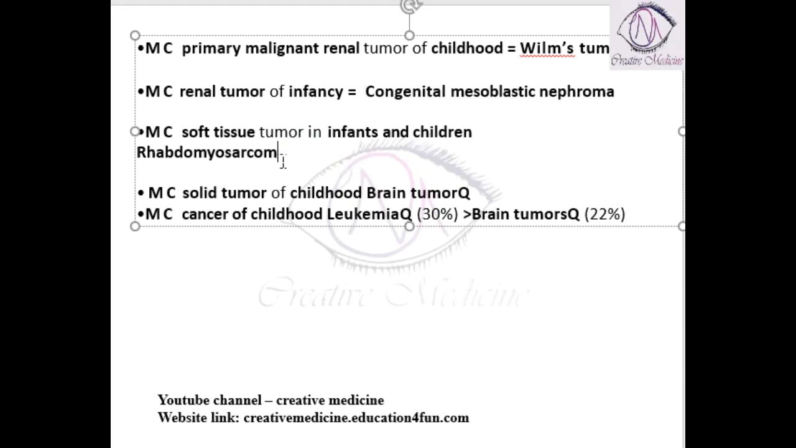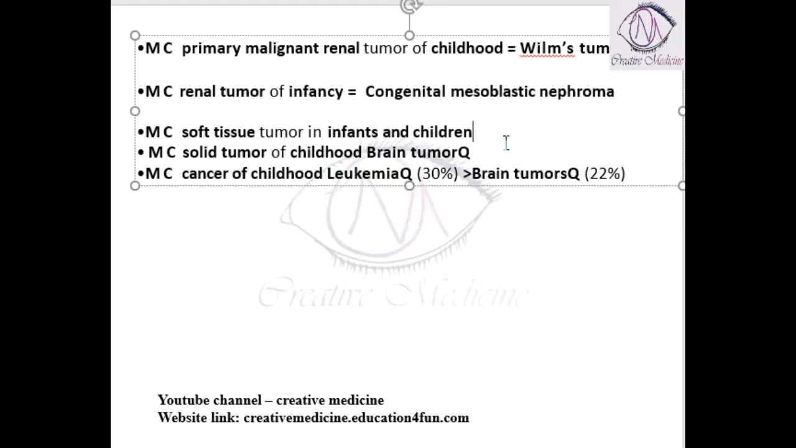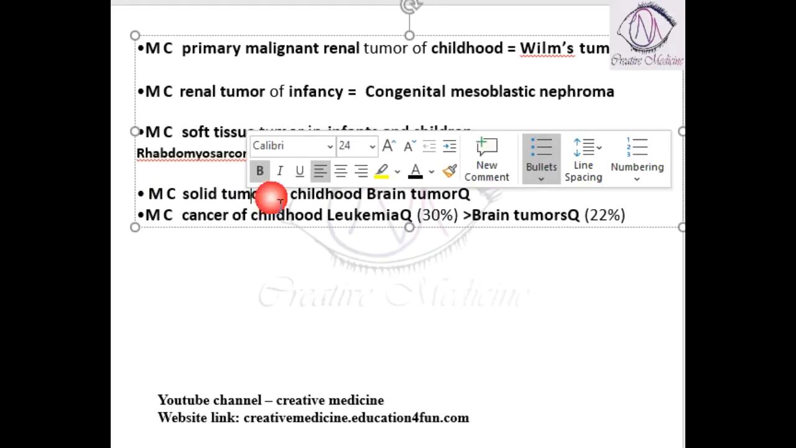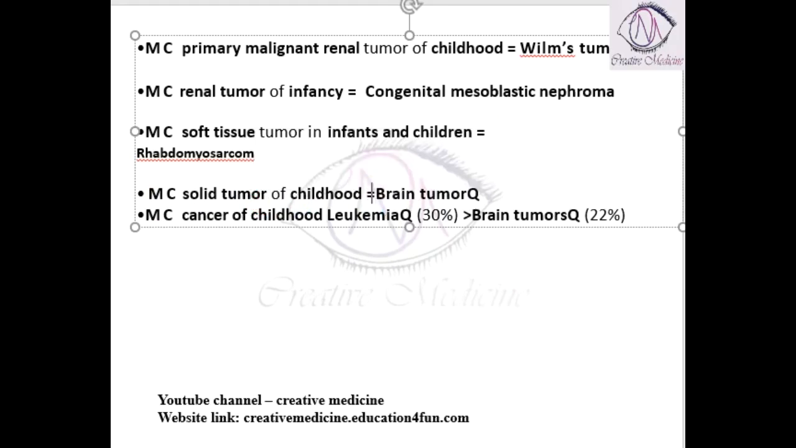The most common soft tissue tumor in infants and children is rhabdomyosarcoma. Then the most common solid tumor of childhood is brain tumor.